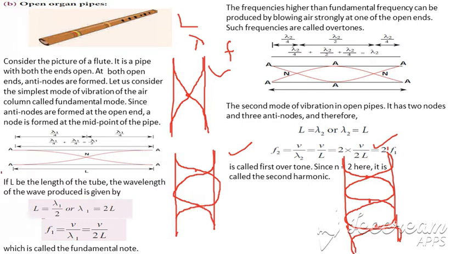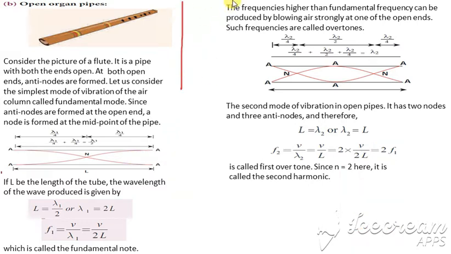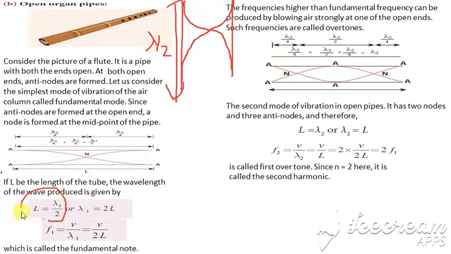So first, consider the first condition. Only one node is formed, and it will be forming like this. It is the distance between any two antinodes, so the distance is lambda by 2. So we are taking L is equal to lambda by 2.